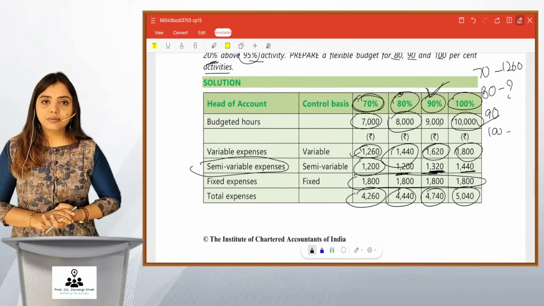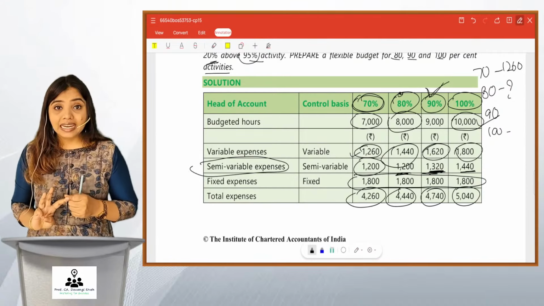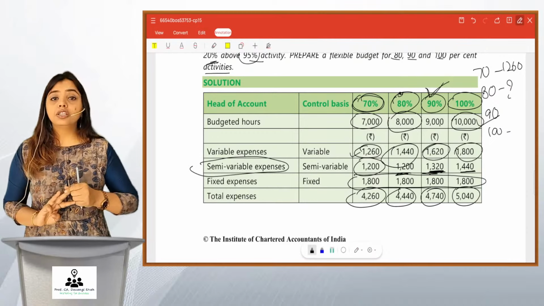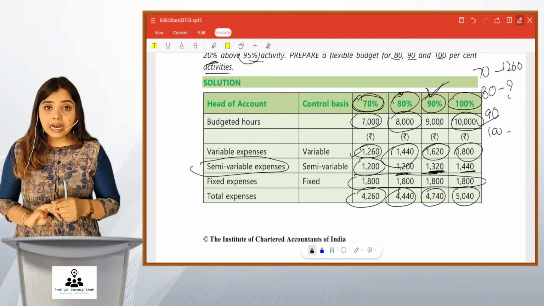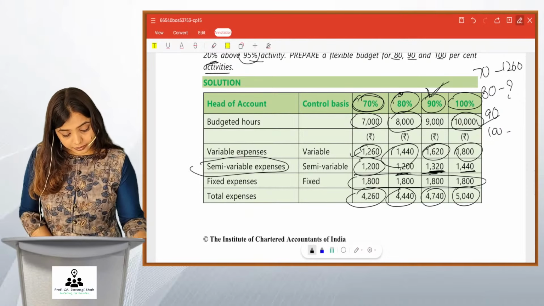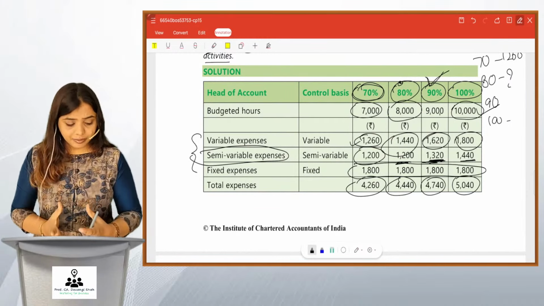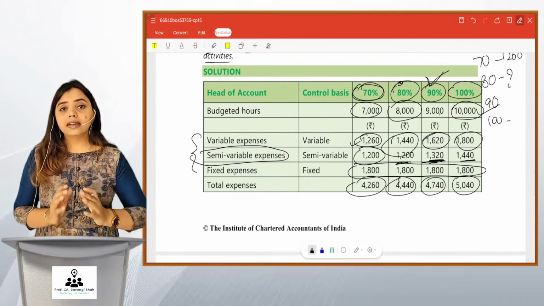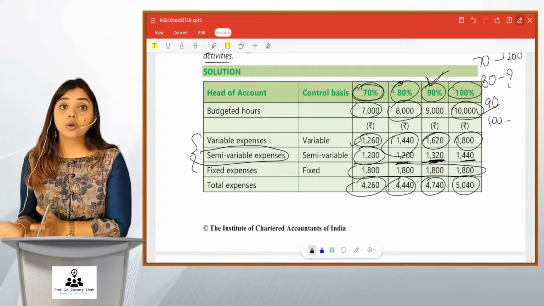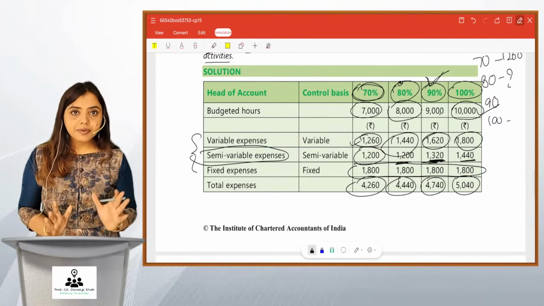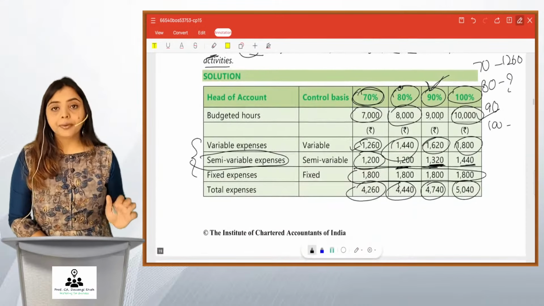Right? So it is so simple. What we learned from this is 3 things. Flexible budget is a budget which is made at various capacity levels. You need to know thoroughly what is the behavior of cost and how costs react. And lastly, the budget that we make, variable, semi-variable and fixed, has to be based on original data. The change that we make should be on the original data. Okay, remember this and your sum will never go wrong. So this was very simple illustration number 1.